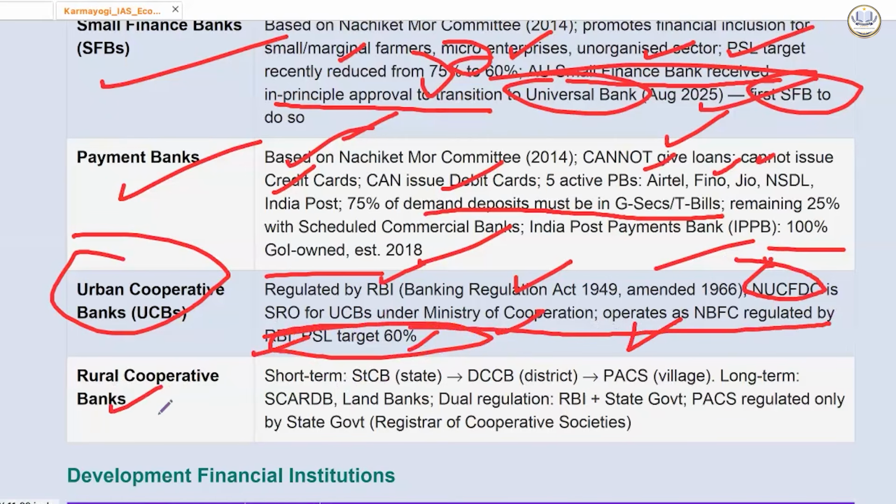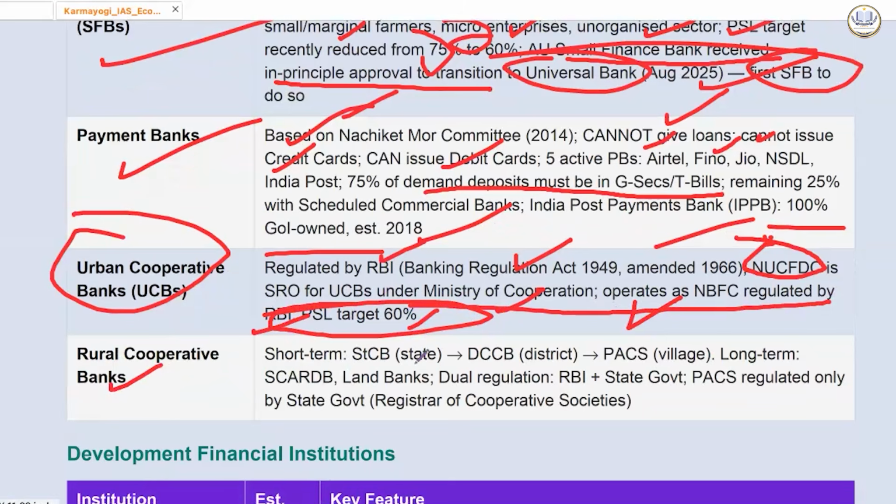So this is heading it, and these are the requirements of urban cooperative banks. Then we have rural cooperative banks. These are short term, and here also we have different kinds of banks at state level, district level, and village level. And we have long term as well, like land banks. There is dual regulation of these banks, RBI plus state government.